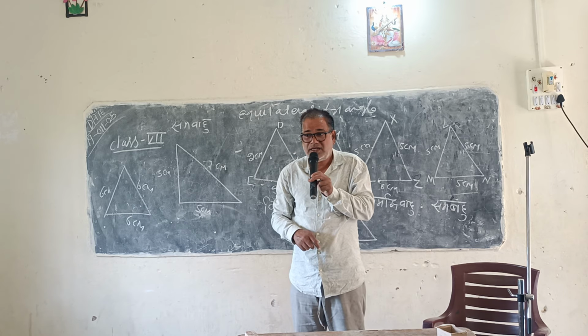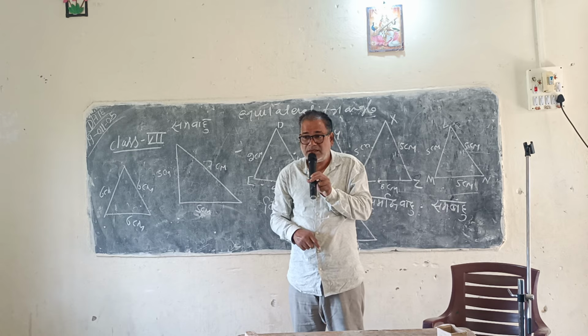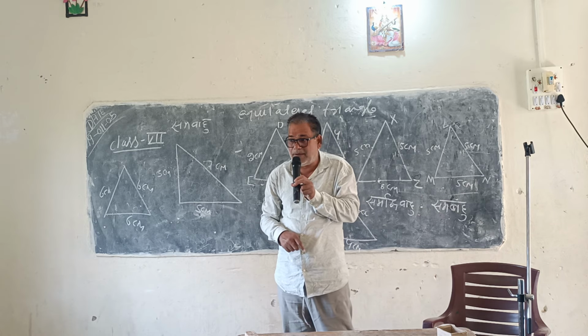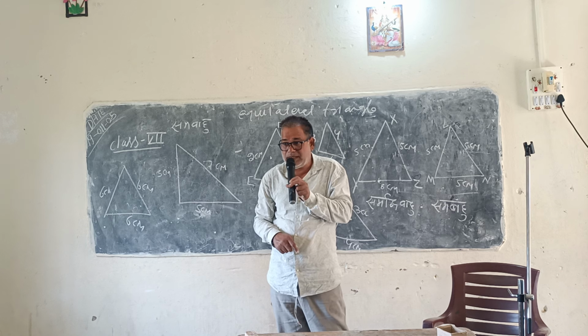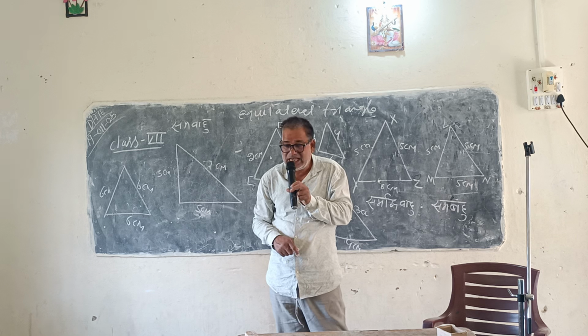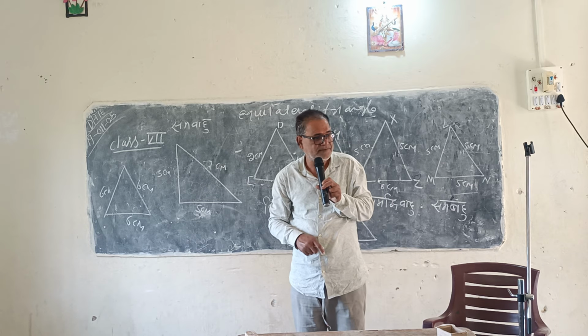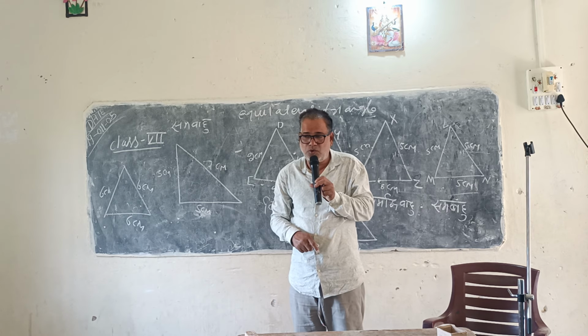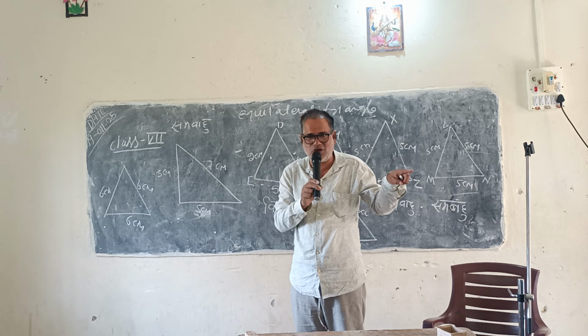लेकिन आज के सदन में, in today's math assembly, what we have learned: how many kinds of triangle we have on the basis of their angles and on the basis of their side. Okay, so once again you tell me how many kinds of triangle you have on the basis of angles.